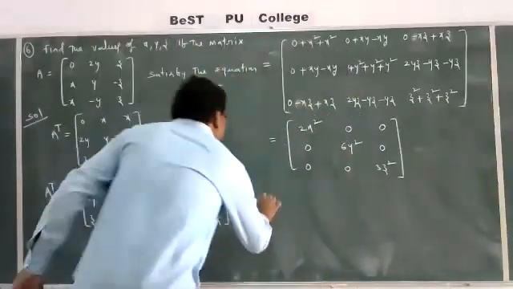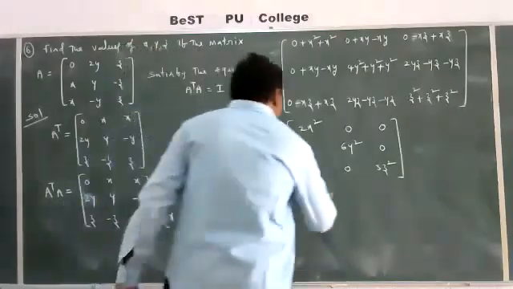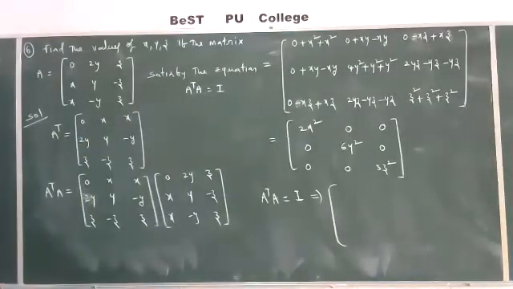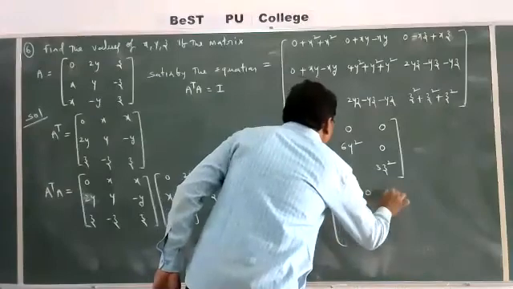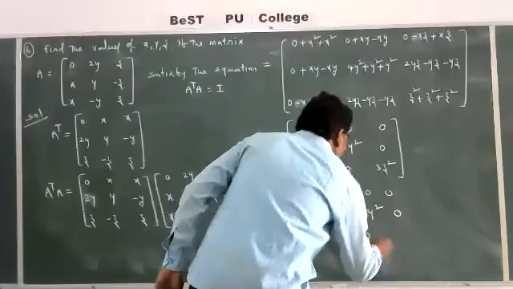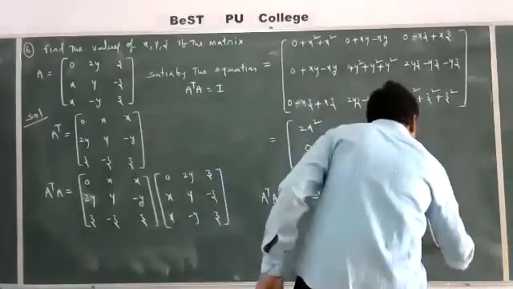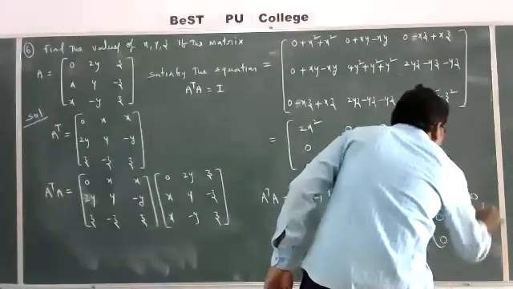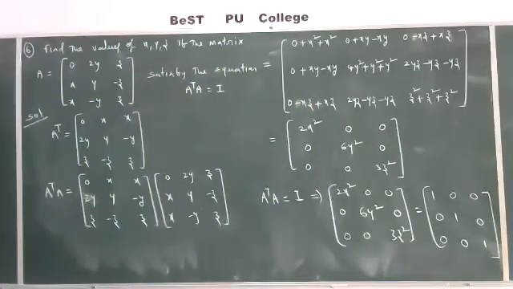And it is given A transpose into A is equal to I. That implies A transpose into A is equal to 2x square, 0, 0; 0, 6y square, 0; 0, 0, 3z square, is equal to the matrix 1, 0, 0; 0, 1, 0; 0, 0, 1. I is the identity matrix.